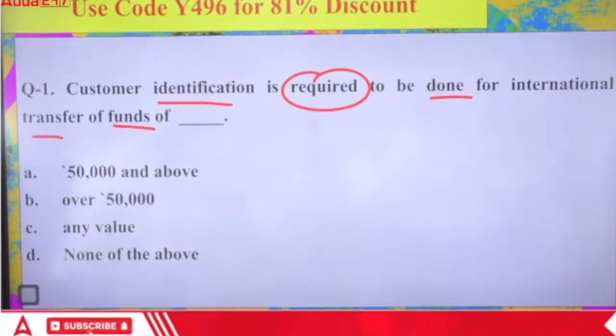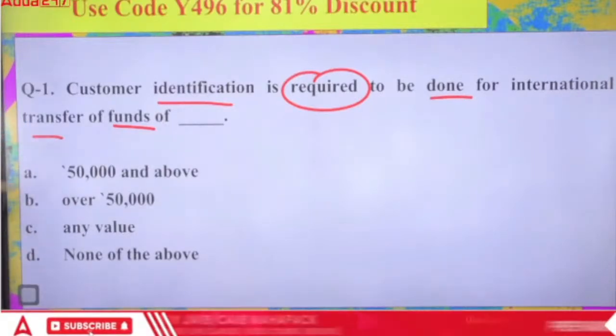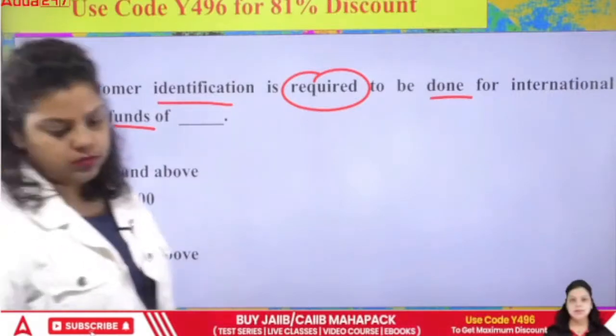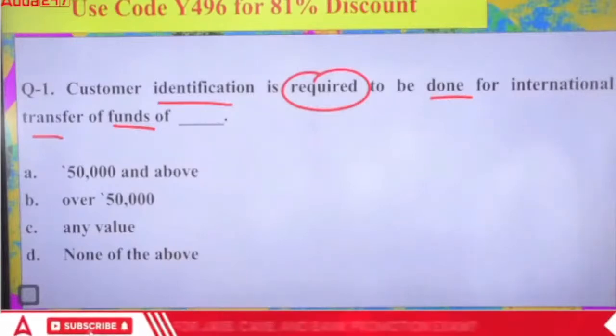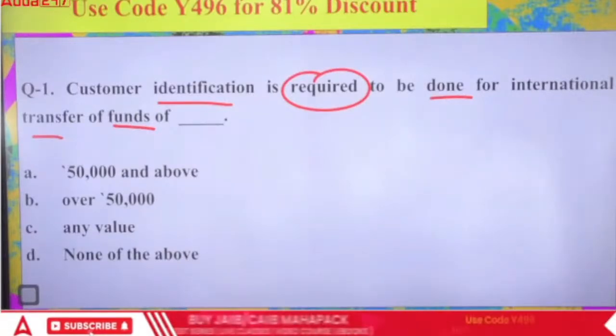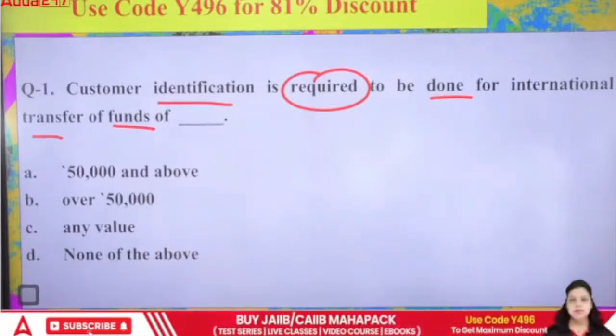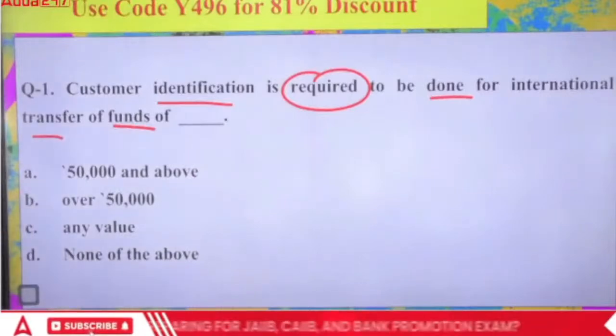In case of international transfer, customer identification will be required in which of the following options? A, B, C, or D? Which of the following is correct?